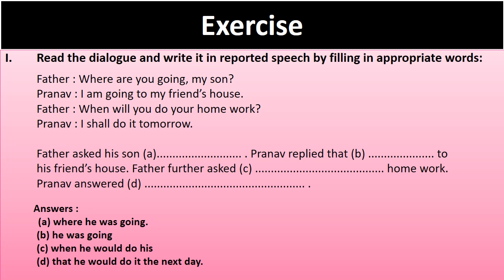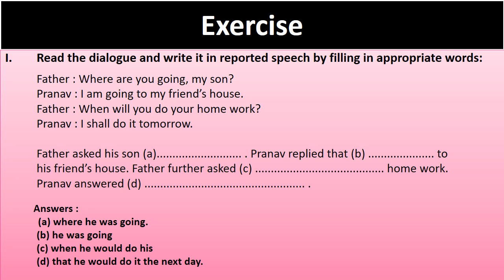So what will be our answer? Where are you will change into where he was going. After that, full stop. And how are you going to write it in your exam? See, I have written the answers here at the bottom of the slide. You will write A, and only the words which are required to be filled in the blank are to be answered. Where he was going.